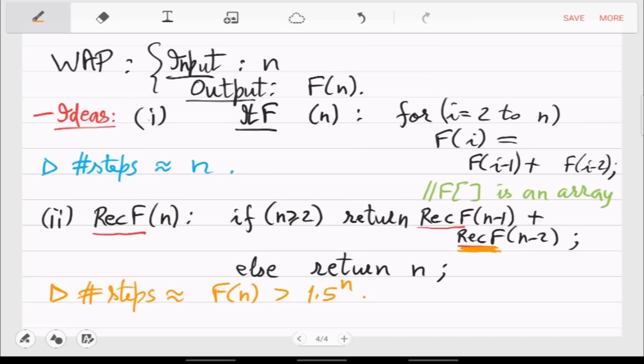and probably in practice you wouldn't see it if you are going up to n equal to 10 or 20, it won't be visible. But if somebody gives n equal to 100 or n equal to 200 or n equal to 1000, then your program won't be able to give an answer.